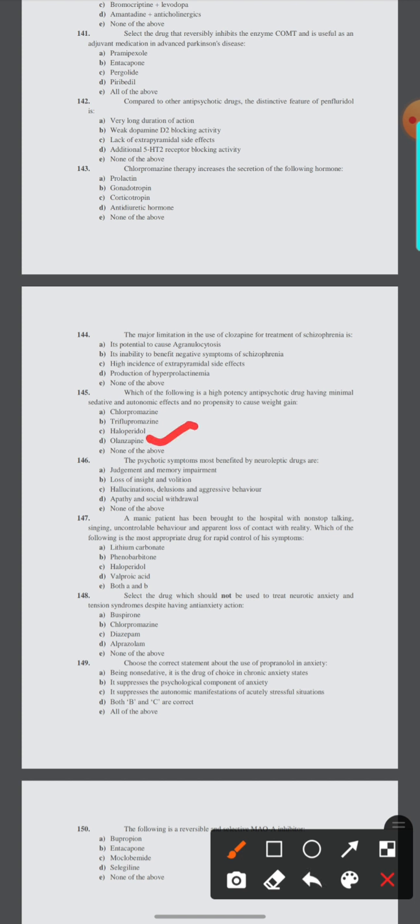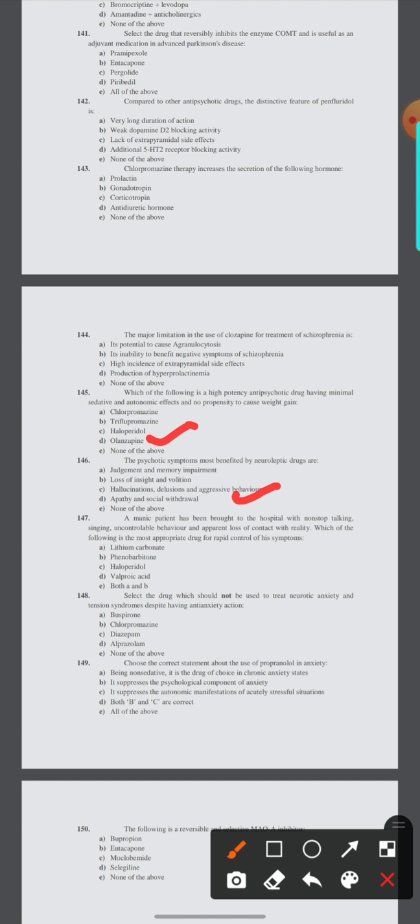146. The psychotic symptoms most benefited by the neuroleptic drugs are judgment and memory impairment, loss of insight and volition, hallucination, delusion, aggressive behavior, apathy, and social withdrawal. 146 is C, hallucination, delusion, and aggressive behavior.